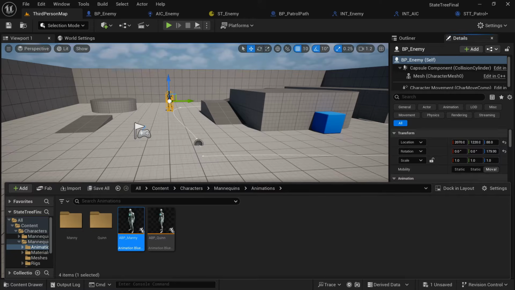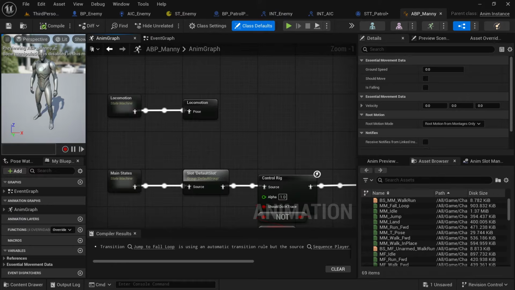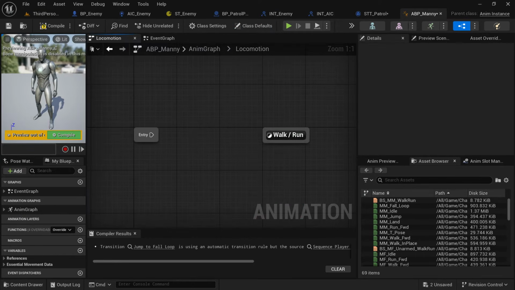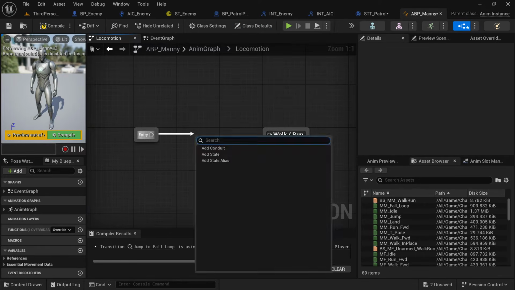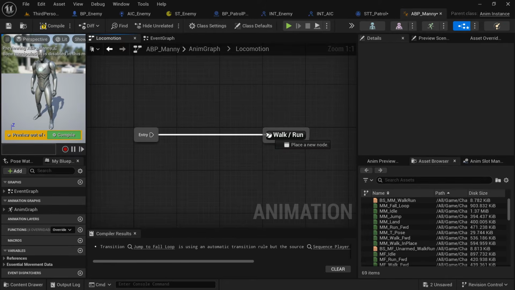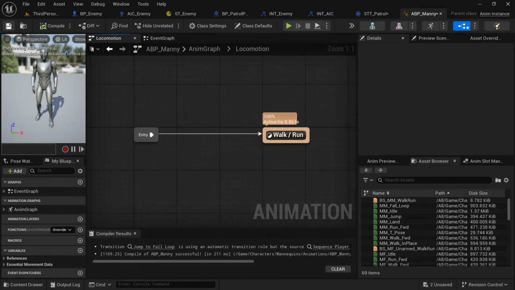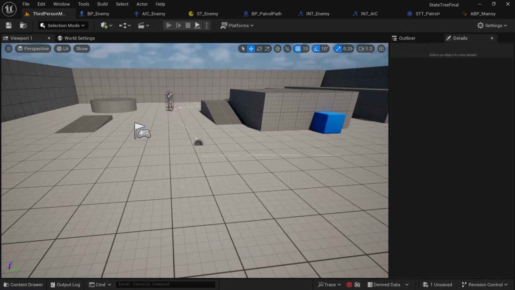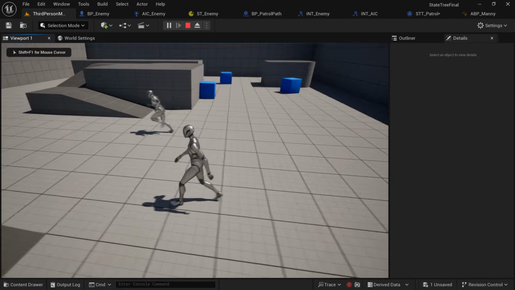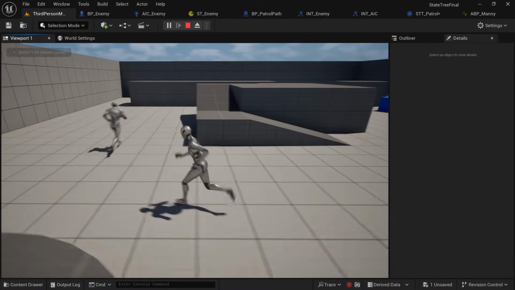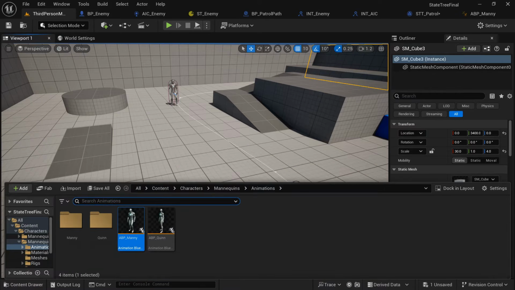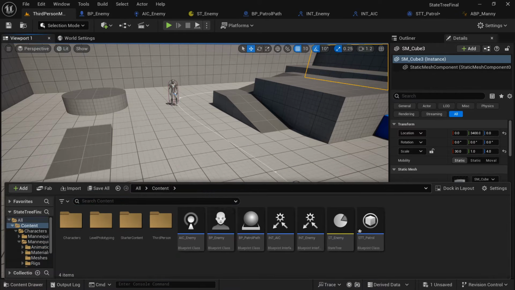Now we're going to open ABP_Manny, the default animation blueprint, because there's a little problem. We're going to go to locomotion and we're just going to remove the idle state, because as you could see, he's just gliding around the patrol path. We don't want that. I want him to actually look like he's walking. There's a little bit of a problem with the default one, so if we just remove the idle state, now he'll actually be running. Great.